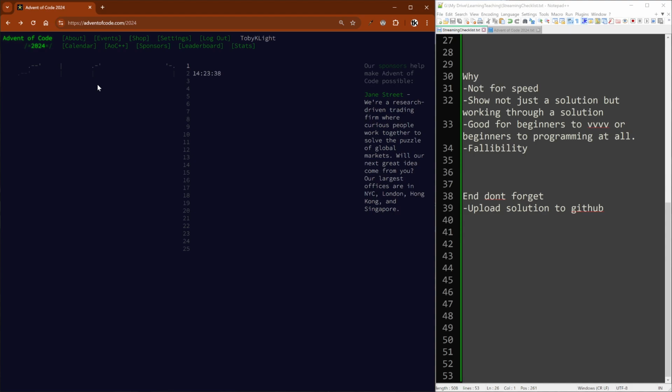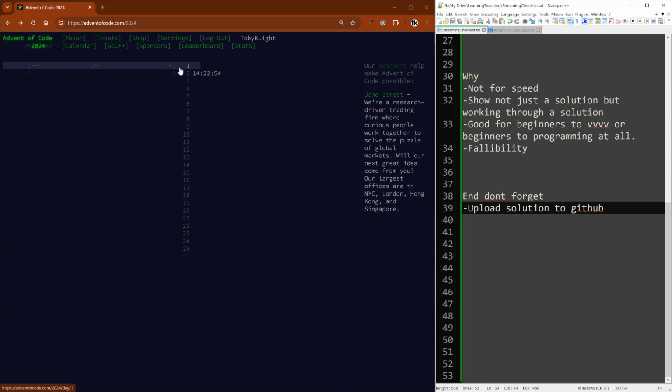Instead, this is more about showing not just a solution, but how I work through a solution. Hopefully, if you're just beginning with v4 or beginning with programming at all, you can see that I'll talk through each bit, and some of this will be very simple, just string manipulation and things. Hopefully it could improve your vocabulary with v4. And also show fallibility: hopefully not on day 1, but on some of these I'll probably be getting some things wrong, and I'll show you what it's like to work through things. And at the end, I'll upload the solution to GitHub, so you can have it.